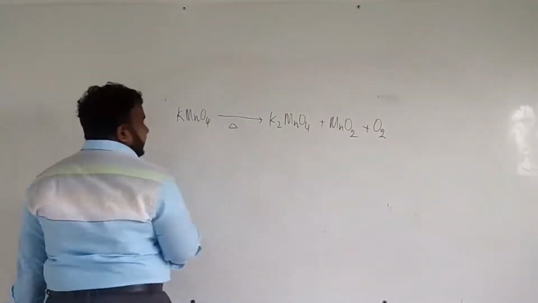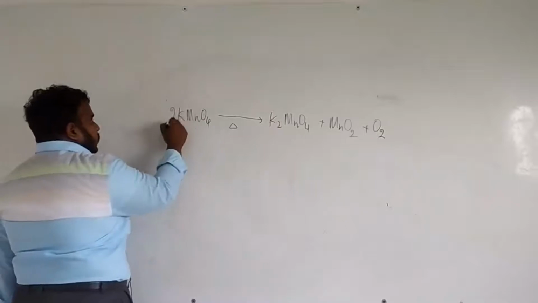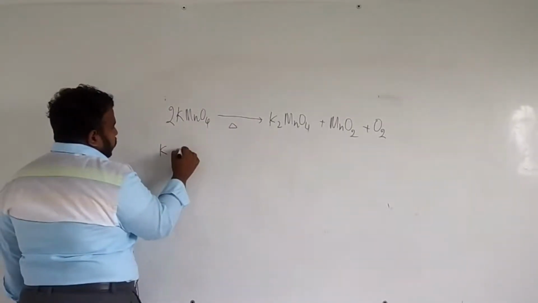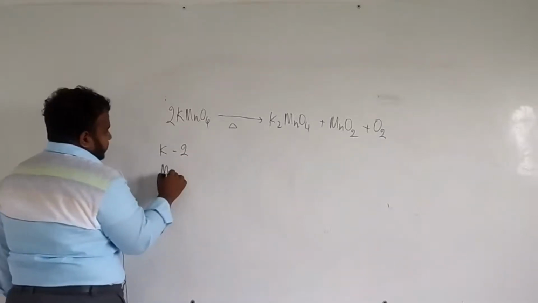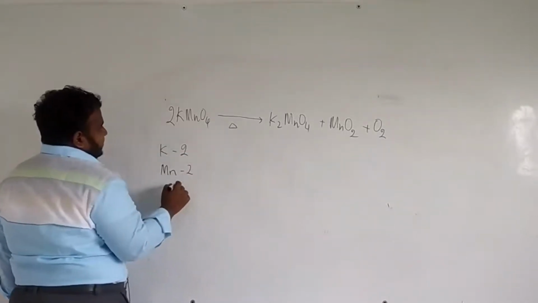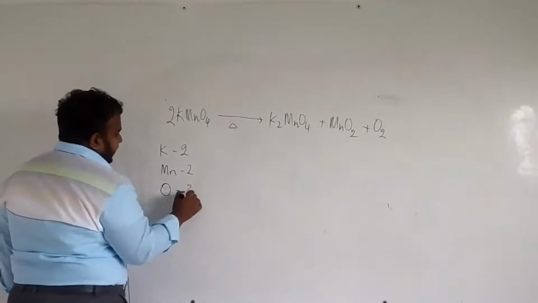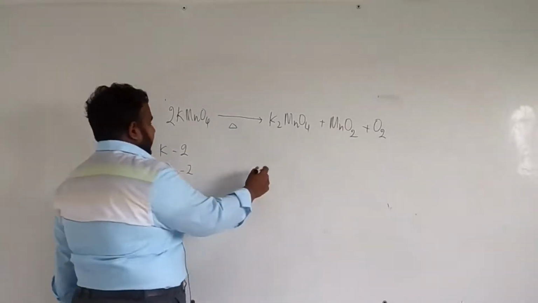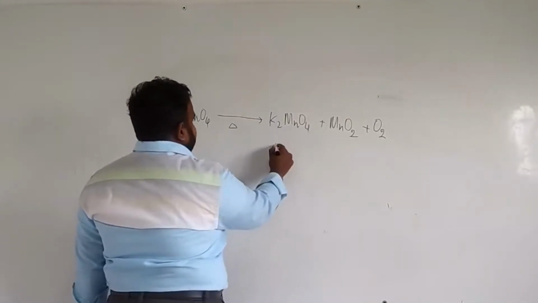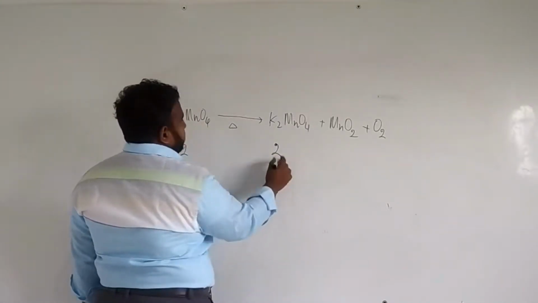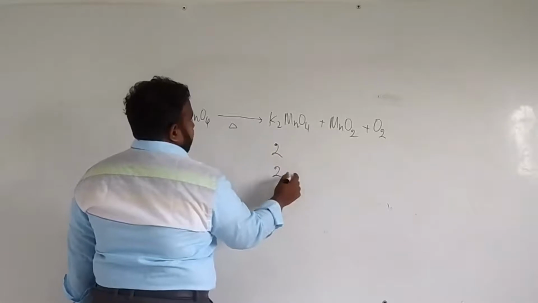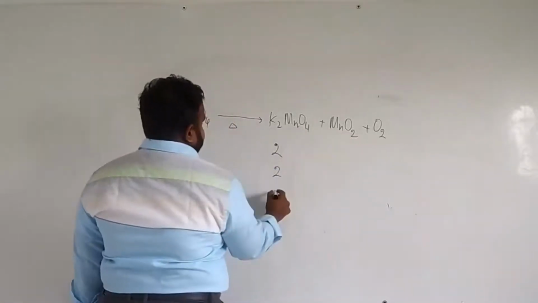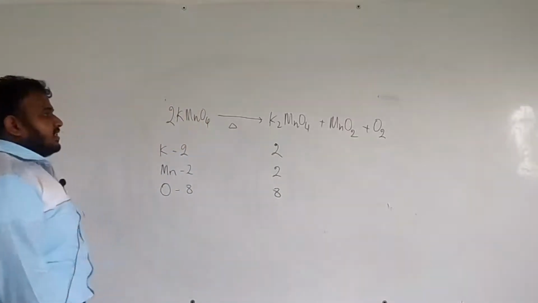So if you look after the equations balance, if you put 2 here, on the left side there are 2 potassium, 2 manganese, and oxygen there are 8. Okay, 2 into 4, 8. On the right side, there are 2 potassium, manganese 1 plus 1, 2, and oxygen 2, 2, 4, altogether 8. So it is a balanced equation.